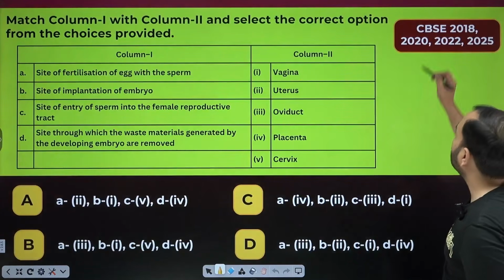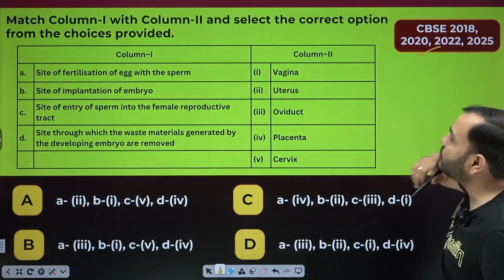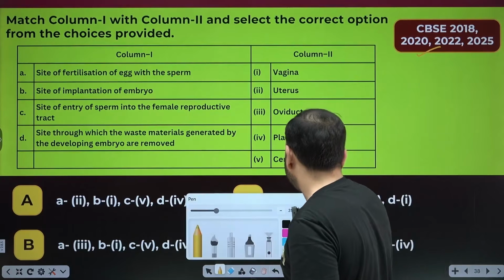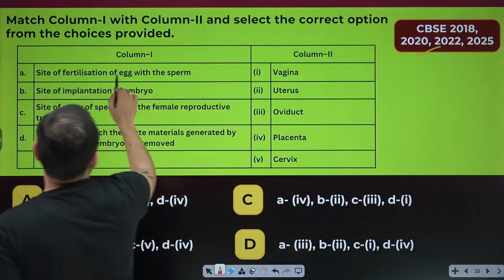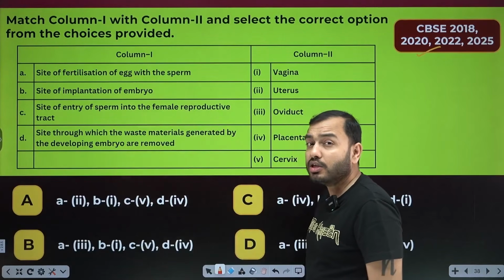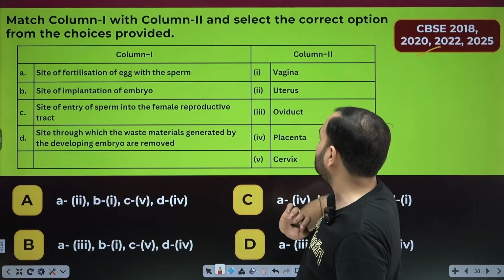Okay. Question, CBSE 2018, 2020, 2022, 2025. Match the columns. Come on, let's play match the column. Site of fertilization of egg with the sperm. Site of fertilization: oviduct or fallopian tube. So A's answer is 3.